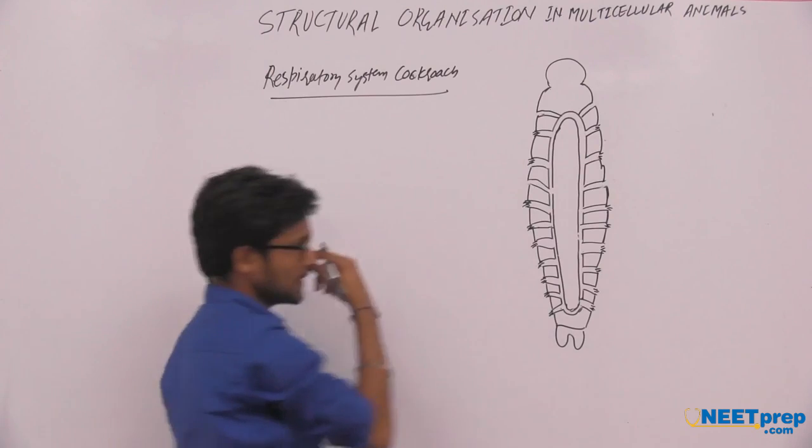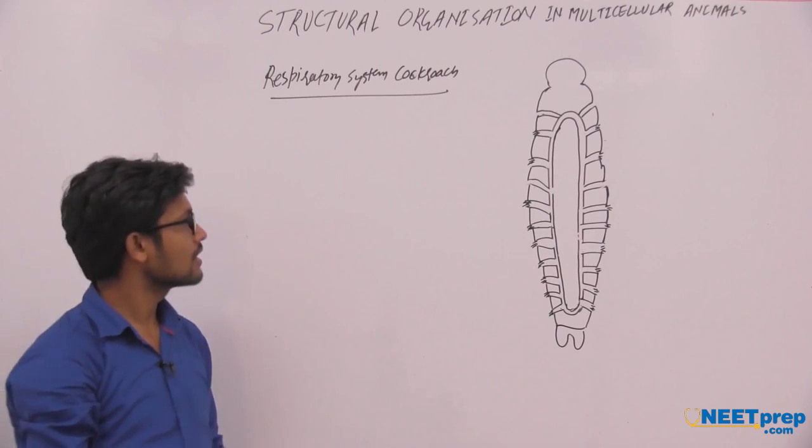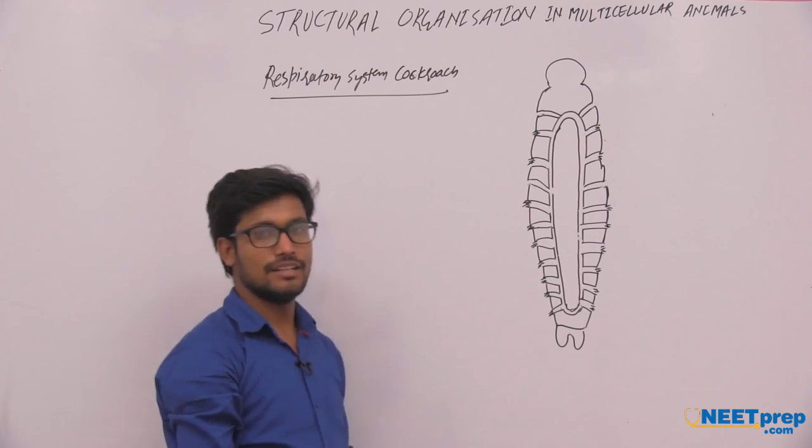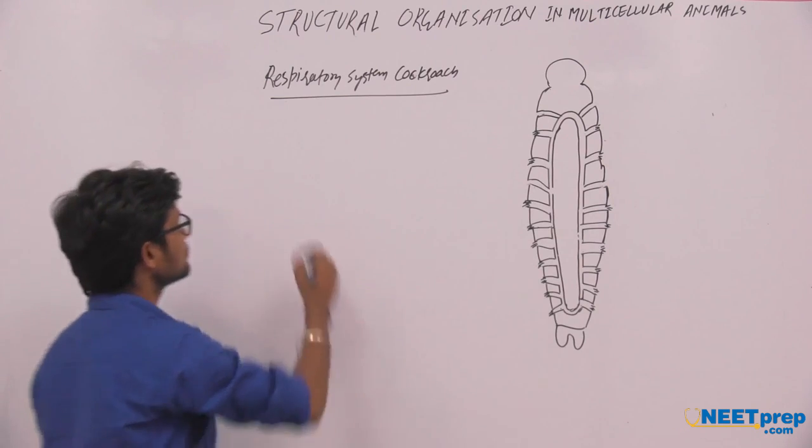In the respiratory system of the cockroach, there is a well defined tracheal system.